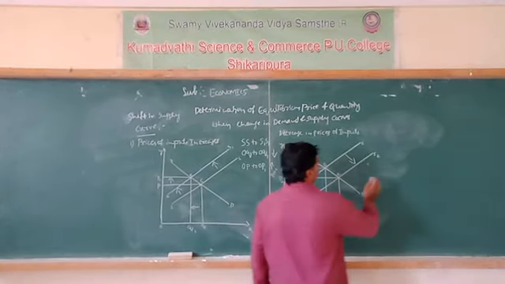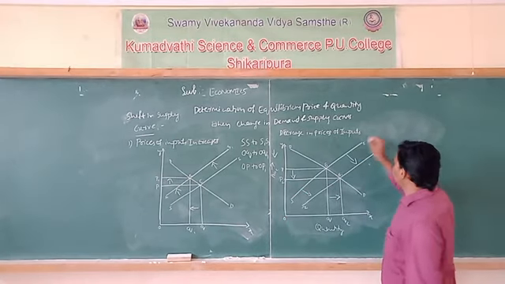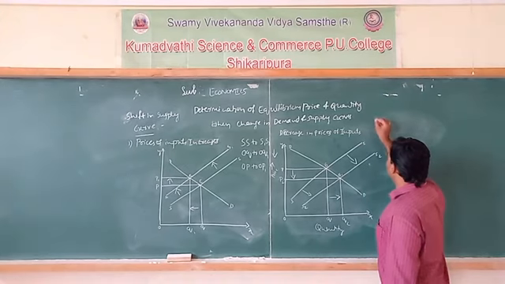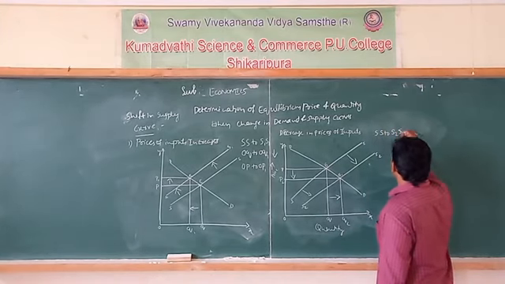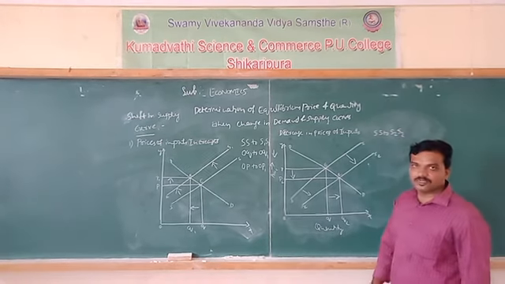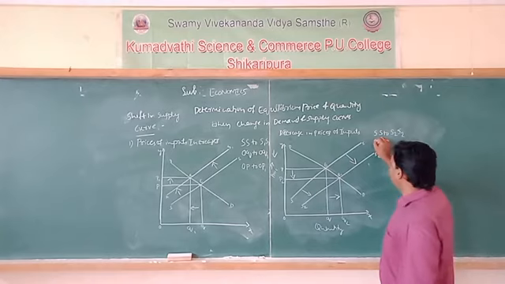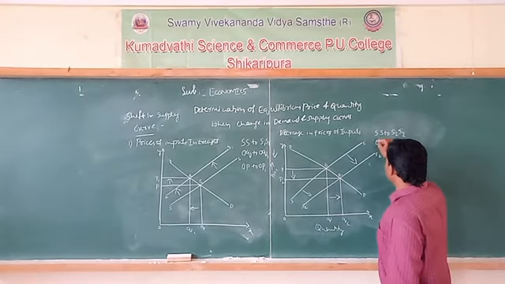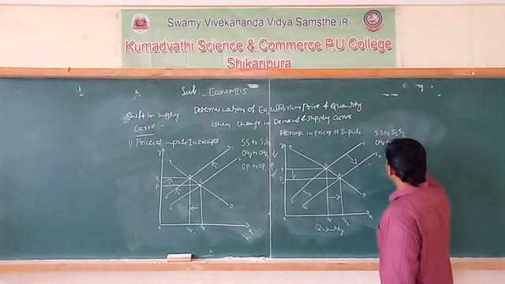Okay, here, just observe. When the price of inputs decreases, what happens? The supply curve shifts from SS to S2, and the equilibrium quantity increases from OQ to OQ2.